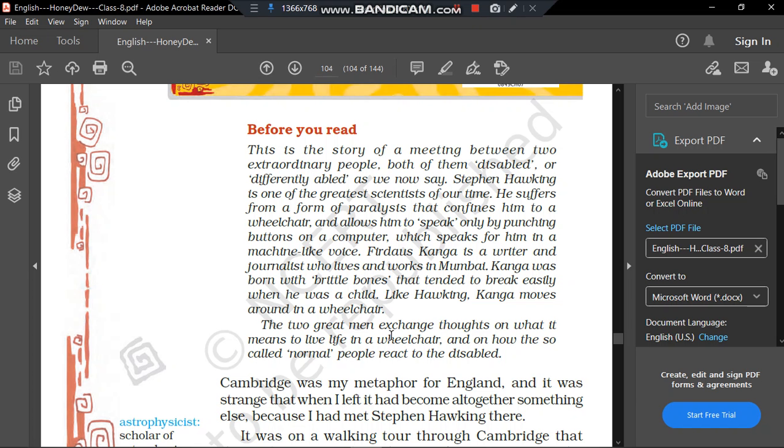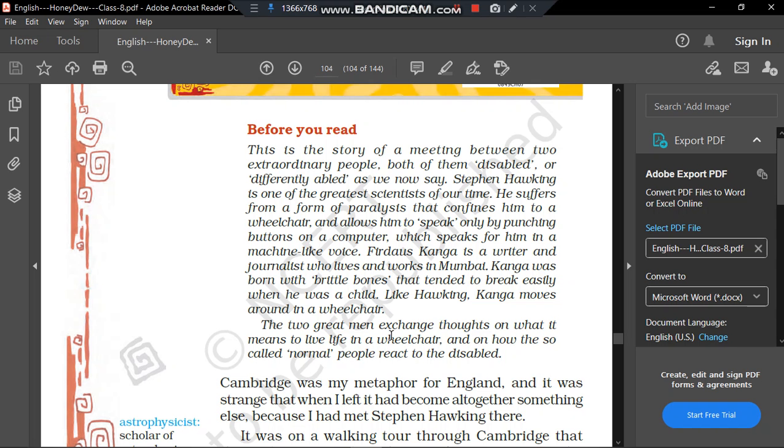The moral of this chapter is that we should be glad that we are able to do all the things that we do not even care about. We are able to move on our feet, we are able to move our hand, we are able to speak and everything. So we should be very grateful for all these things, because some people out there in the world are not able to do all these things. They are deprived of even such trivial things as blinking their eyes.